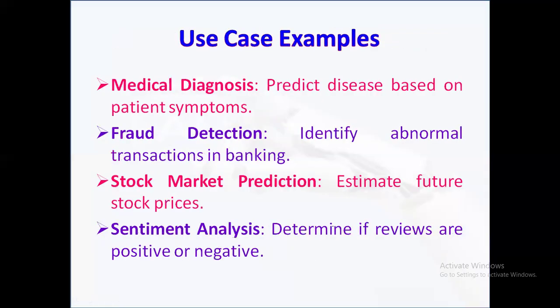Next, the use cases or examples. Random forest has a wide range of real world applications due to its flexibility and high performance. In the medical field, it is used for diagnosis tasks where it can predict diseases based on patient symptoms and medical history. In finance, random forest helps to detect fraudulent transactions by identifying patterns that differ from normal behavior. In stock market predictions, it uses historical and technical data to forecast price movements.